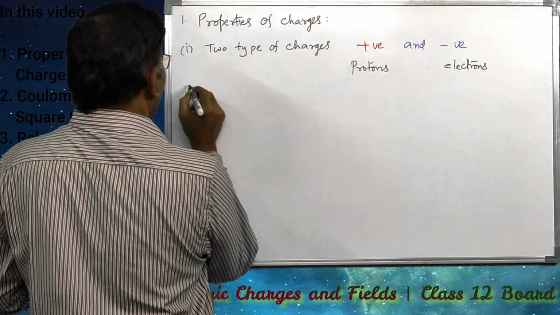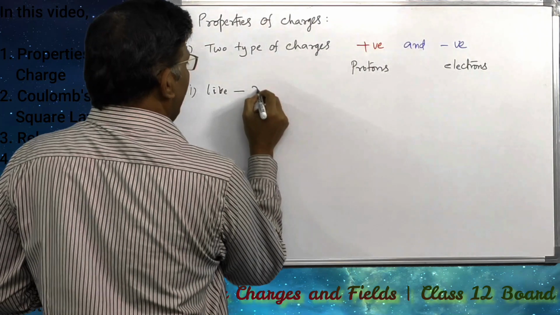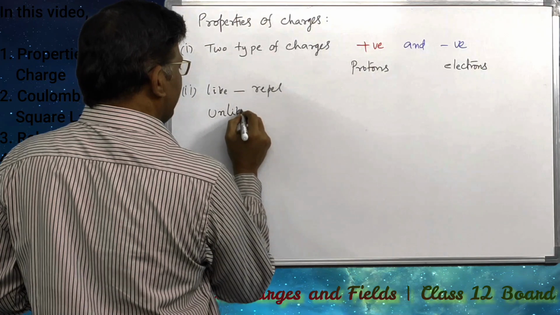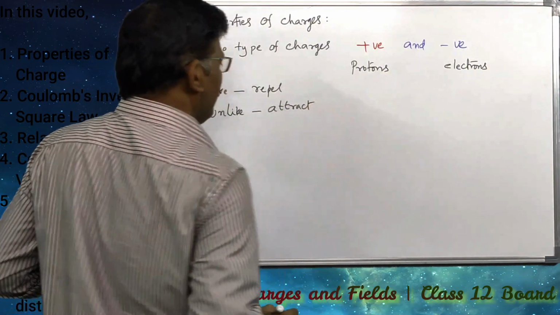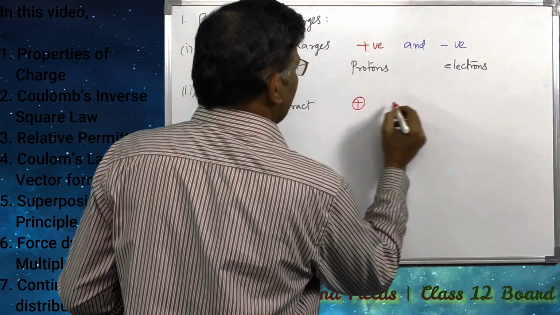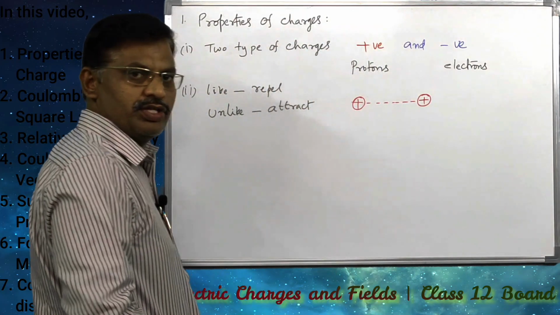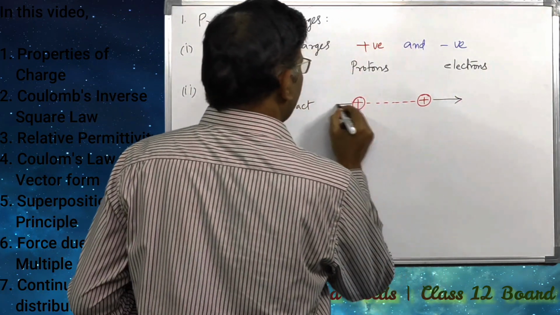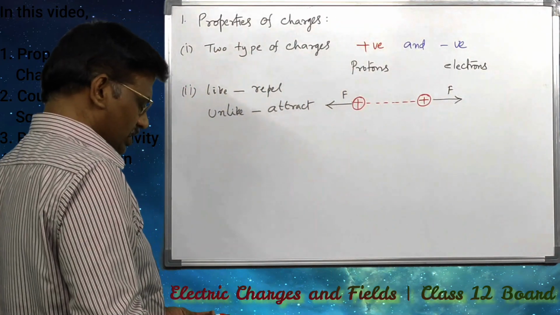Second point is like charges repel and unlike charges attract to each other. Like charges are a positive and positive charge. Suppose two positive charges are separated at a certain distance. These two positive charges repel each other with the same amount of force.